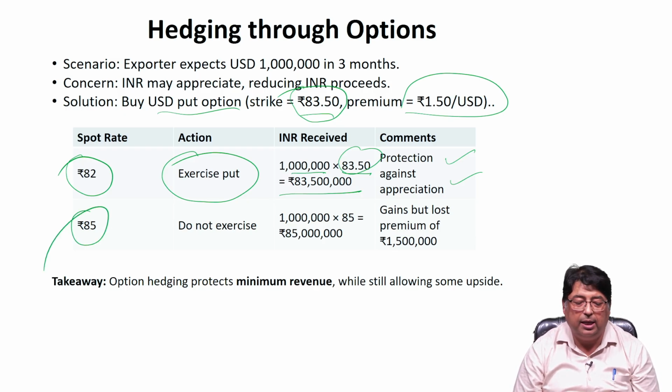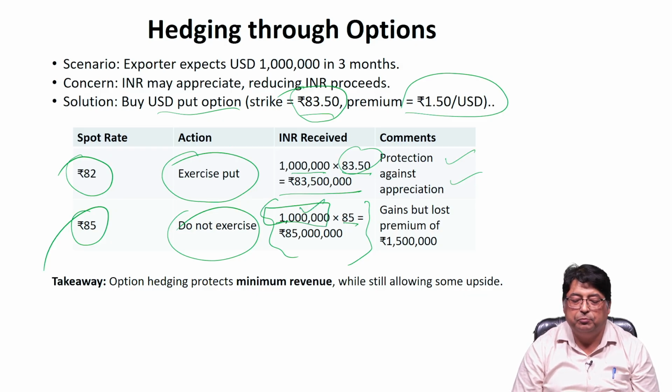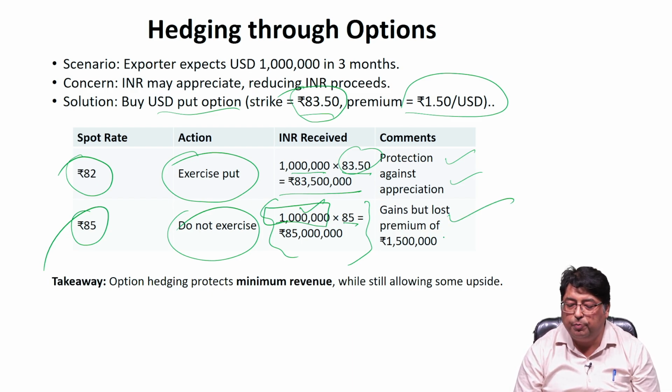It means that the exporter will not exercise the contract, and from the spot market it will sell the 1 million US dollars which it is going to receive. So, 10 lakh multiplied by 85 gives 8 crore 50 lakh rupees to the exporter. So here the gains are there, but there is a lost premium of almost 15 lakhs.